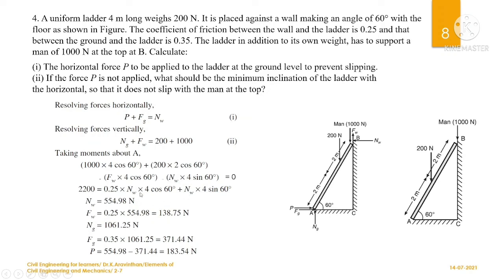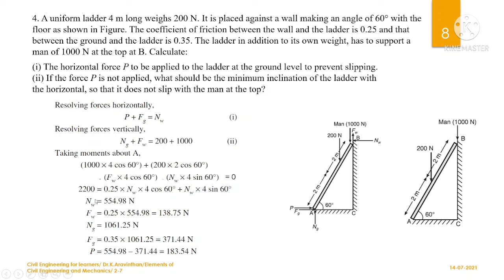The whole equation has only one unknown, which is the wall normal, that is Nw. And you can simplify and divide this component. You will be getting Nw as 554.98 Newton. If you know Nw, you can find Fw, which is mu times Nw. So mu is given as 0.25 into Nw, you will be getting Fw.